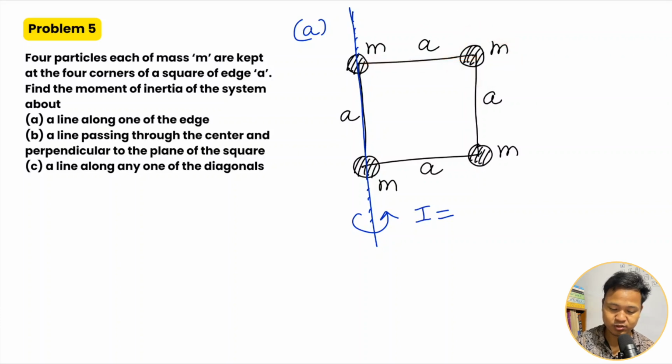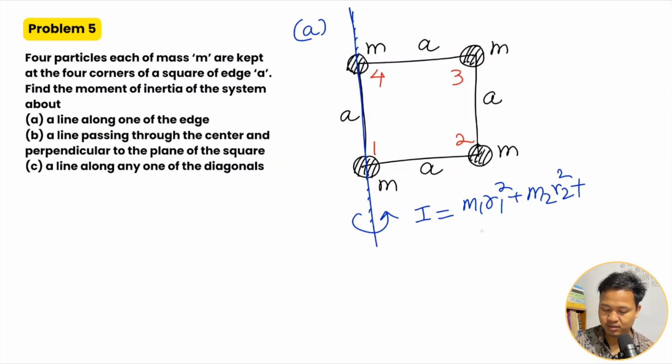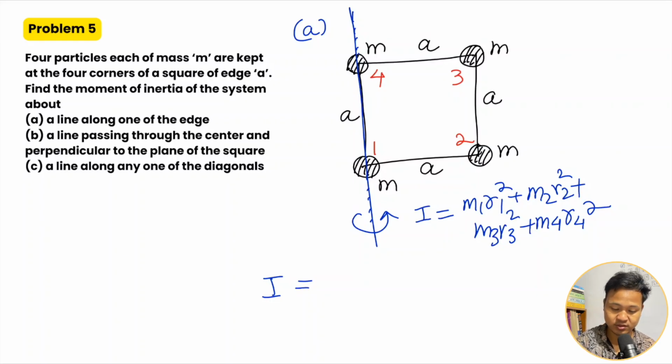Okay, 1 2 3 4, the formula is m1 into r1 square plus m2 into r2 square plus m3 into r3 squared plus m4 into r4 squared. Okay, for the values, m1 is 0 since they lie on the axis. Okay, m1 and m4 lie on the axis, therefore the moment of inertia is 0. So this is 0 and 4 is also 0.